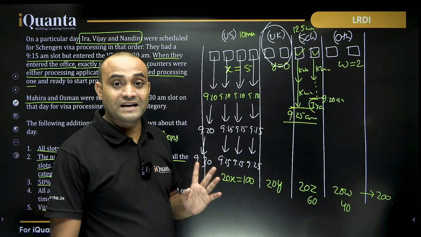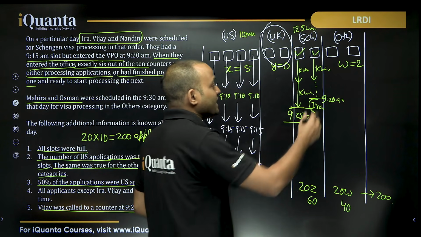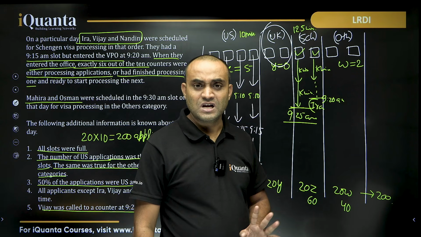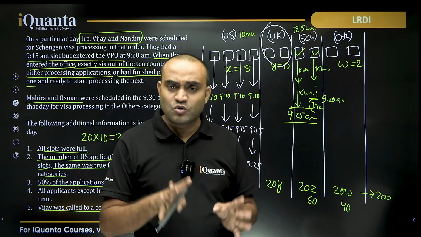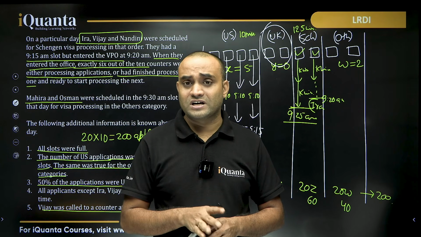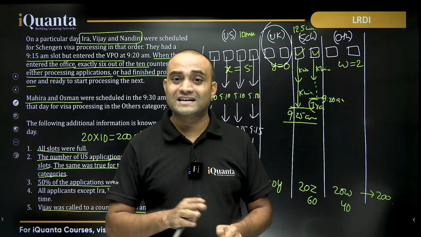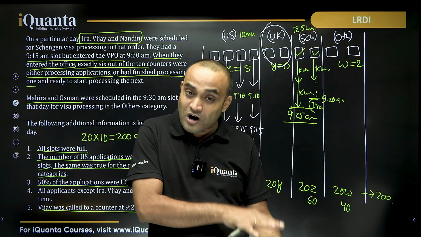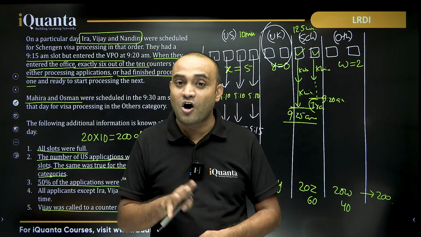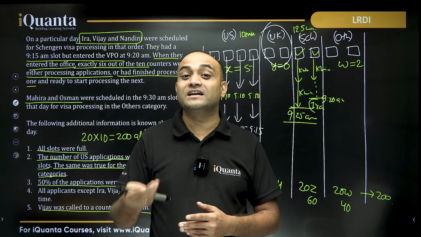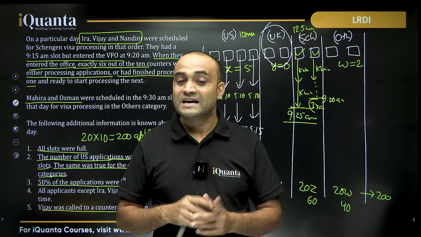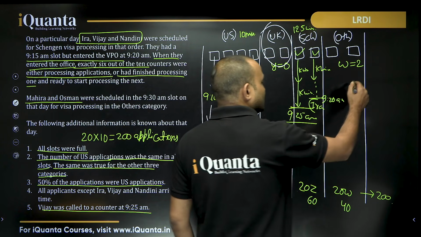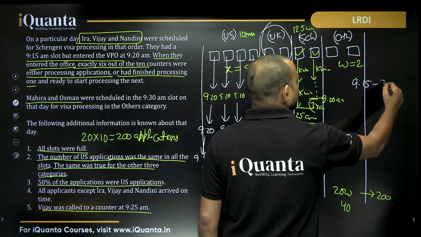category. Can I say that the remaining 2 counters which are idle must be from others? How is that happening? There are two applications in each slot in other categories. Still at 9:20, these 2 counters are either not processing the applications or they are not ready to take the next one. What does that mean? The second slot is 9:15 to 9:30, right?